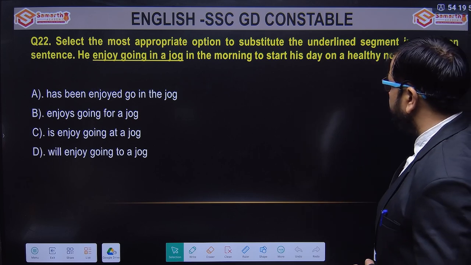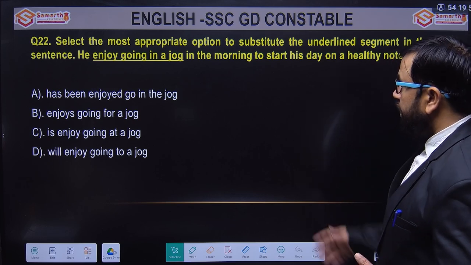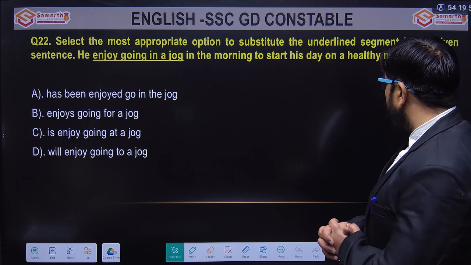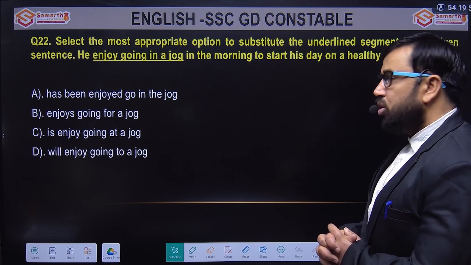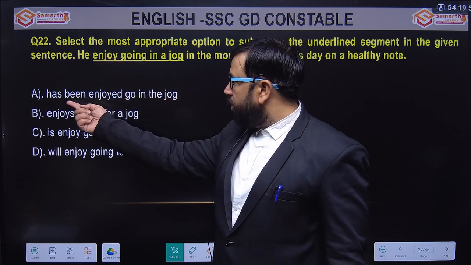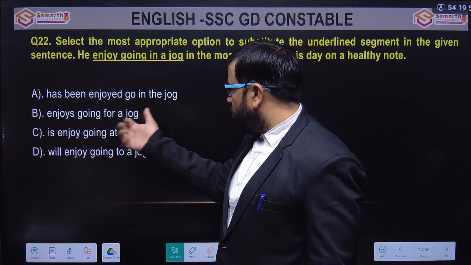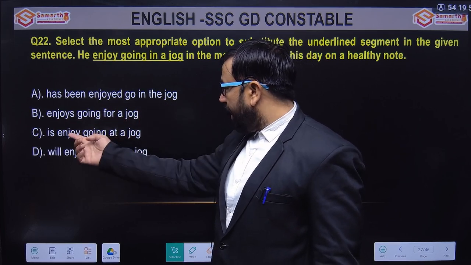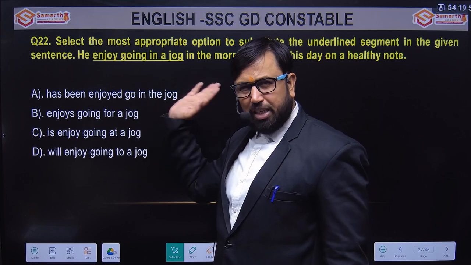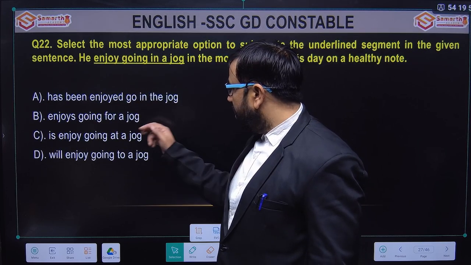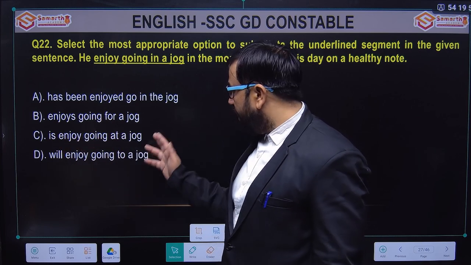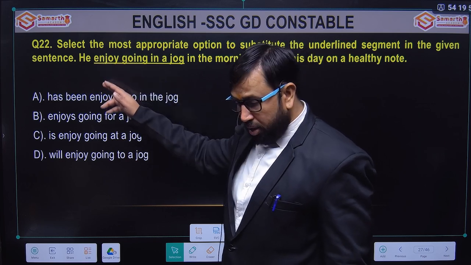Select the most appropriate option to substitute the underlined segment. The segment is: he enjoy going in a jog in the morning to start his day on a healthy note. While reading, one mistake was noticed: he enjoy going. Let's see the options: has been enjoyed go in the jog, enjoys going for a jog, is enjoy going at a jog, will enjoy. So has been enjoyed is not making sense. Passive is not needed, so we remove it. Look at option C. The first form is used after it, which is grammatically not right. C also goes out. So, he enjoys going.